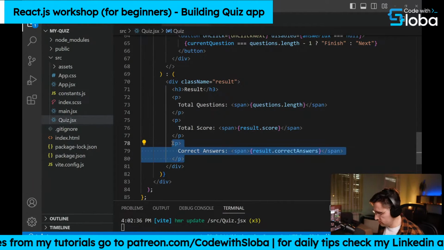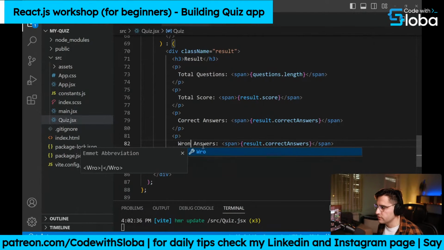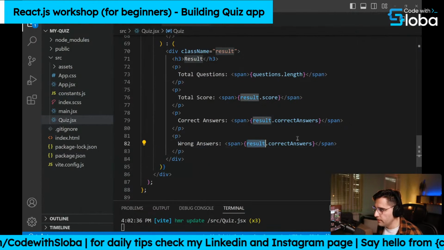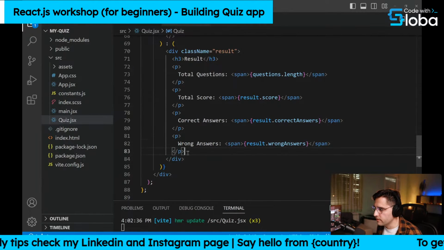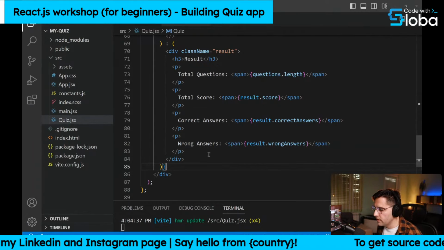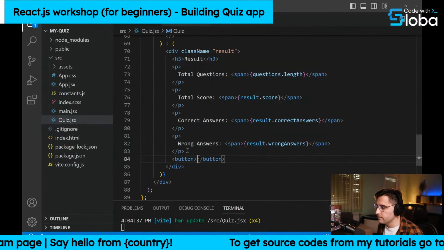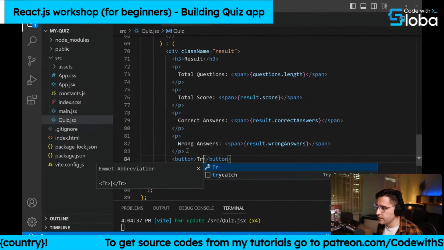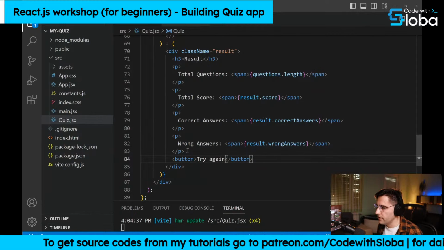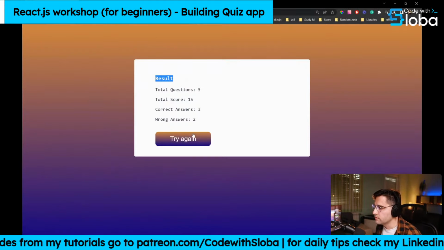Let me copy this line again. Then we have wrong answers. And then we just take this wrong answers parameter here. And let's try that out. And actually, while we're here, let's add a button. So we want to give another chance to whoever is taking the course or questionnaire, sorry. And let's just say try again, like so.